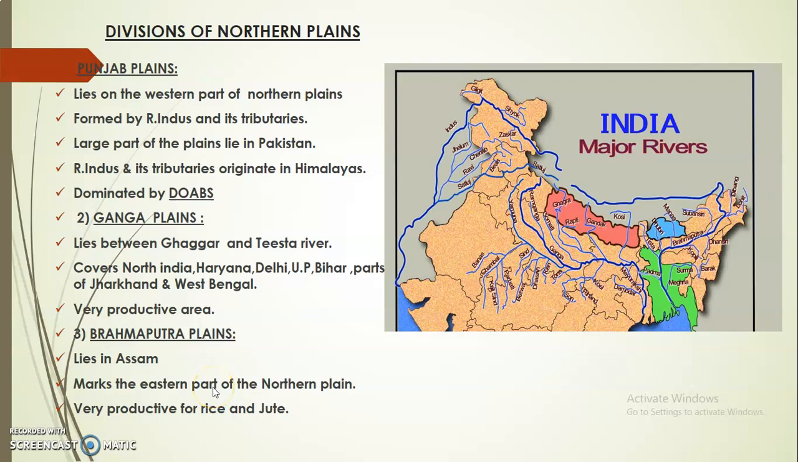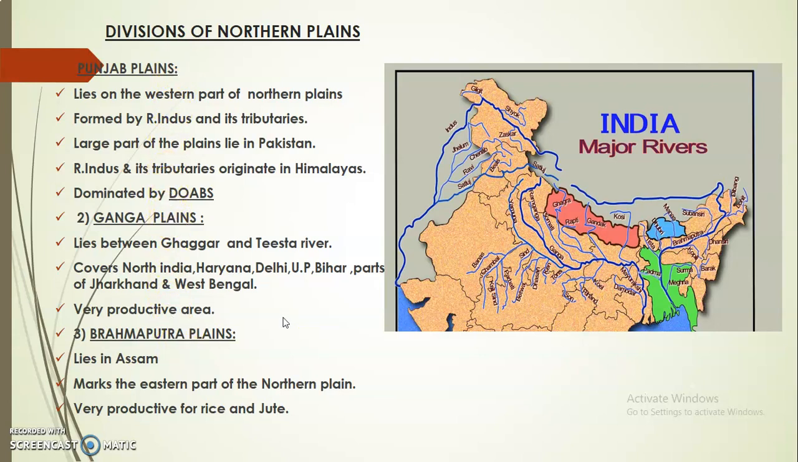Good morning, everyone. Today we are going to continue with our previous topic, that is the northern plains. Up till now we have discussed different characteristics of northern plains. Let us know more about northern plains. Today we'll be talking about the different divisions of northern plains. Basically, northern plains are divided into three sections. These are Punjab plains, Ganga plains and Brahmaputra plains.